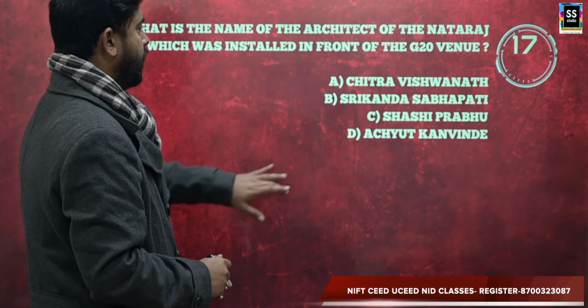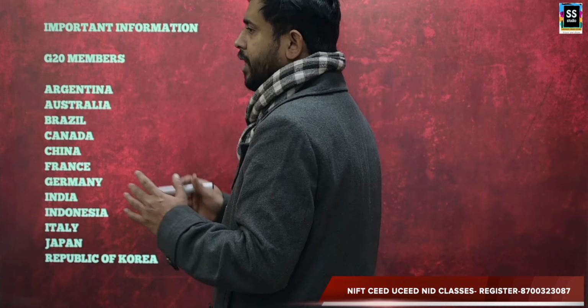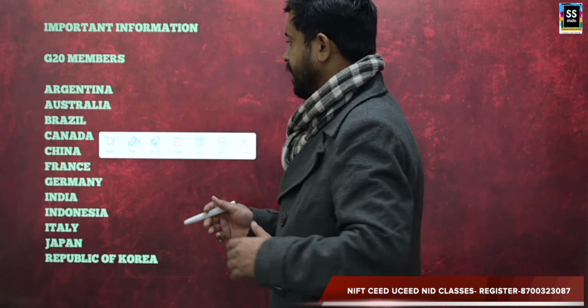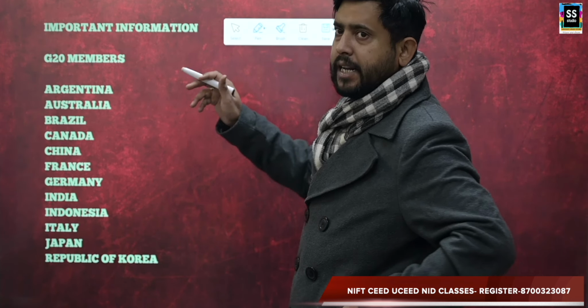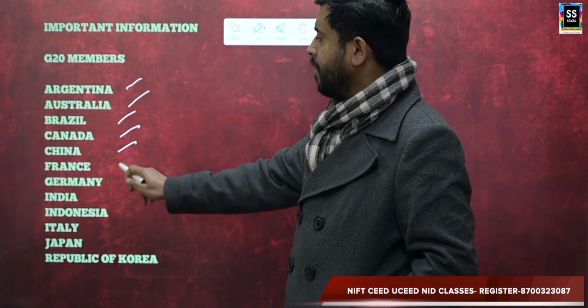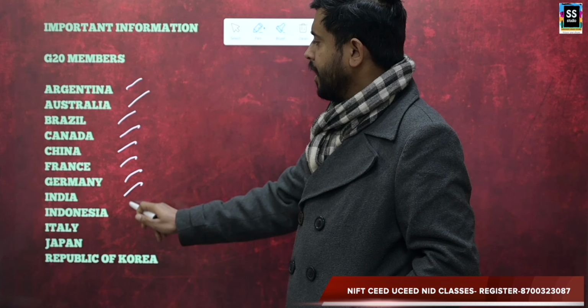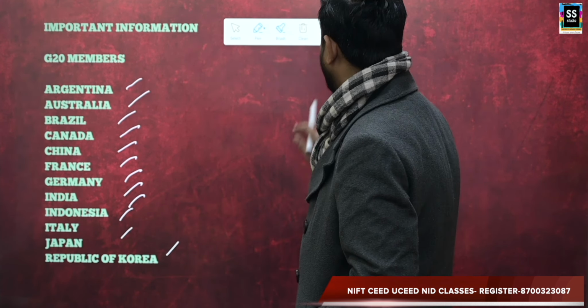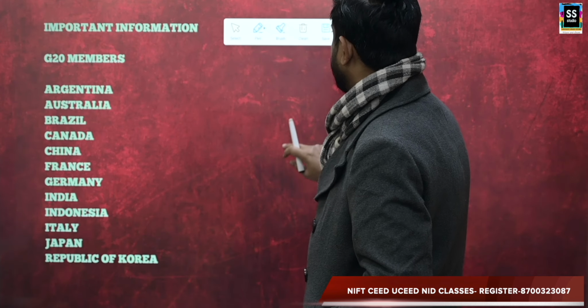Moving forward, the next one is important information, G20 members. So there were 20 countries, now there are 21 countries. So what all countries are there in a G20 group? Argentina, Australia, Brazil, Canada, China, France, Germany, India, Indonesia, Italy, Japan, Republic of Korea. Clear? Next slide.